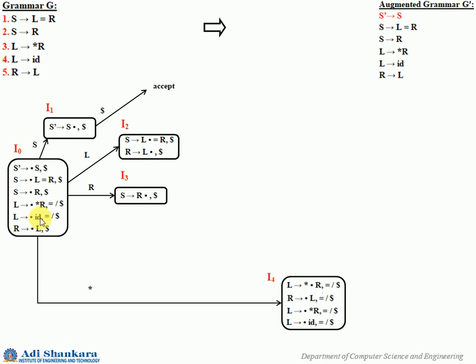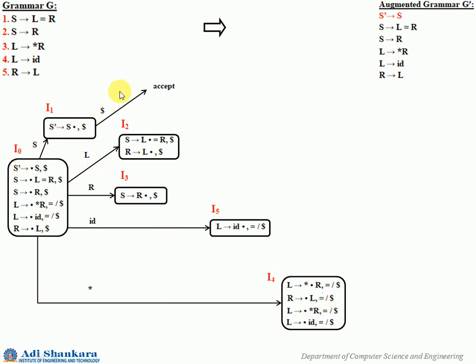So with ID you will have a new state, that is L gives ID dot, and these look aheads will be transferred, and you cannot add any more here, so make it a state, that is I5. Now consider this. So for I0 all those transitions are over.